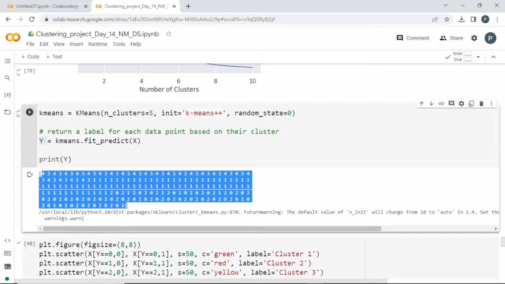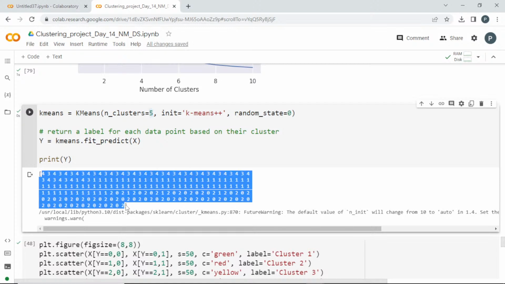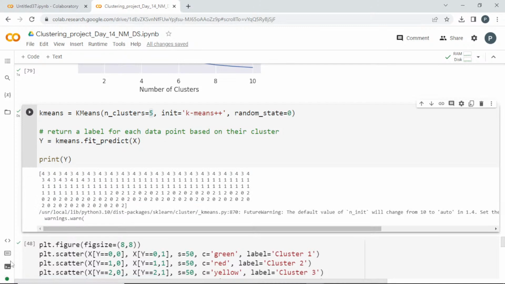From this, what can you understand? Tell me, guys. What is this y? As I told you earlier, we are trying to split them into 5 groups. It has actually split them into 5 groups: 0, 1, 2, 3, 4. Totally 5 groups. So if this is 4, it means the first person belongs to the 4th group, and the next person belongs to the 3rd group, and the next person belongs to the 4th group, and so on.